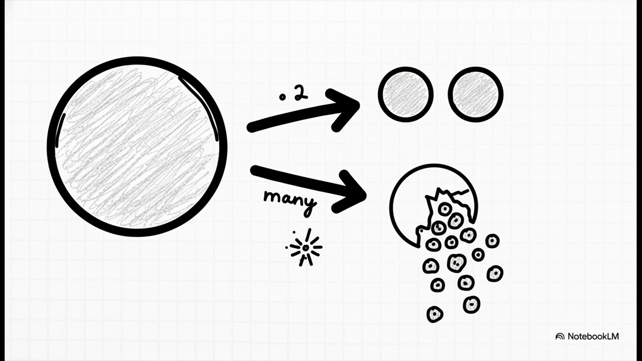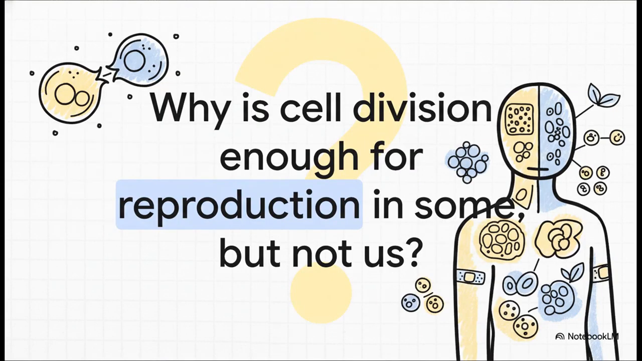So let's just review the key takeaways from today's class. The main thing to remember is that in fission, one parent can lead to two offspring, that is binary fission, or it can lead to many offspring, which is multiple fission. And to finish, I want to leave you with a question to think about. Why is this simple act of cell division enough for reproduction in unicellular organisms? But for complex organisms like us, it is only for growth and repair. What is it about our complexity that requires a different method of reproduction? Think about that. Thank you.